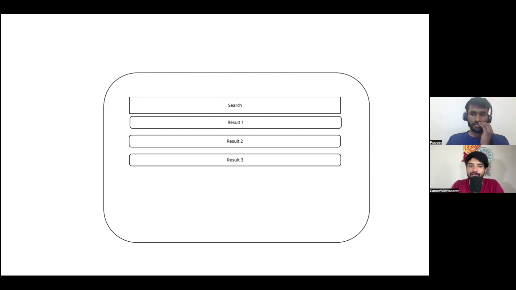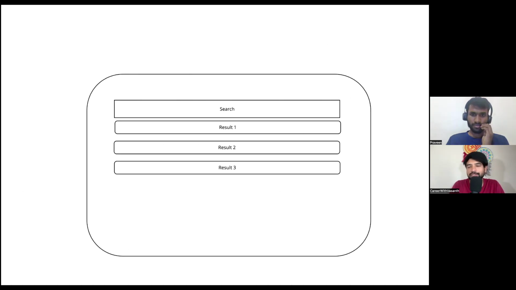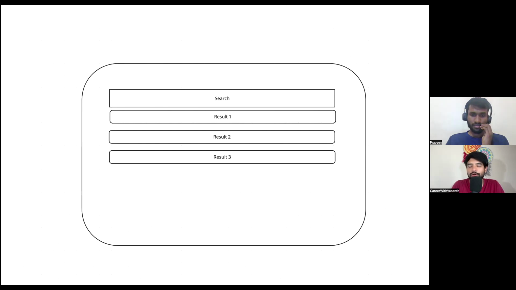Yes, sir, this is a search bar of any website, either e-commerce, social media, or anything. The user is searching something here, and whenever the user searches, we give a list of results that is potentially what he is looking for. The simplest example is, let's say you go to YouTube and search for career. One option is career guidance for fresher. Another option is career guidance for experienced. Another option could be career with Vasanth, which is my YouTube channel. So multiple options will be shown on the screen.